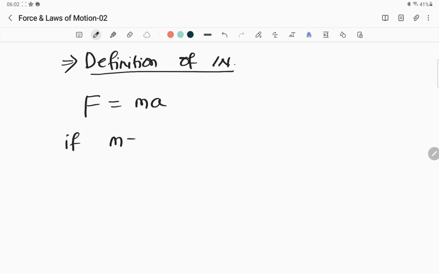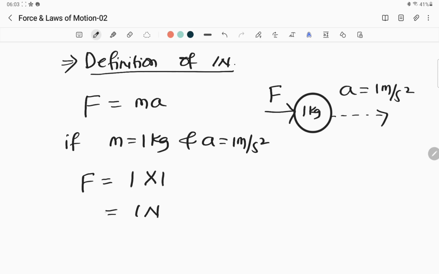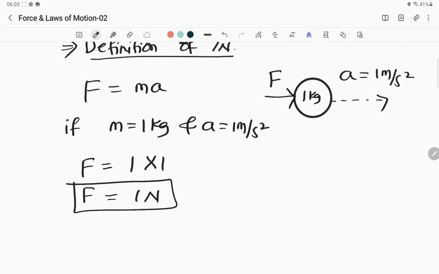For example, if there is a body of mass 1 kg and it is moving with acceleration of 1 meter per second square. Look at this. There is a body of mass 1 kg here. It is having mass of 1 kg and you have applied some force on it, and afterwards you found that this body is moving with an acceleration of 1 meter per second square. Now how much force you must have applied? Just look at this. Mass is 1 kg into acceleration is 1, so you will find out that force is going to be 1 newton. So that's why 1 newton, how to define it?